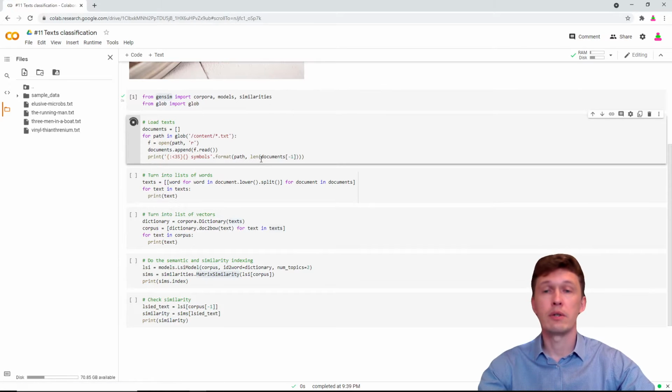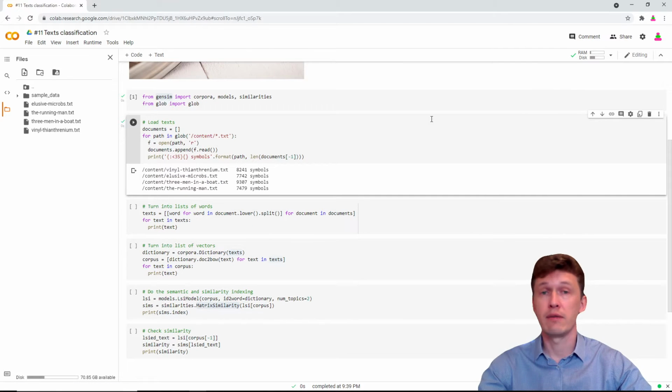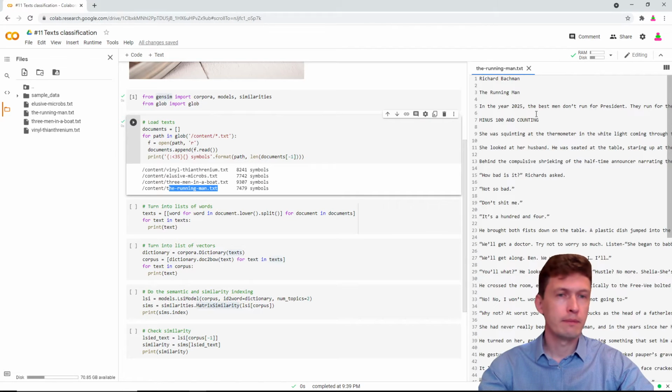Next we load our texts. We just open txt files and read a string from them. And these are 2 articles: vinyl, thorium, some chemistry and biology. And we have Three Men in a Boat by Jerome Klapka Jerome and The Running Man by Stephen King. Let's look at them. Okay, in the year of 2025, the best men don't run for president, they run for their lives.